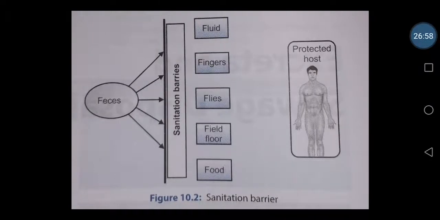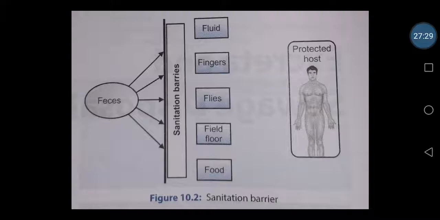So if we properly use a sanitation barrier, that is what we are going to see. That means latrine sanitation. If we really have a proper excreta disposal method, the sanitary latrine will act as a sanitation barrier, so that the feces will not come into contact with the water, with the flies, or with the floor, or with our food, or even our fingers, if we properly do our hand washing.